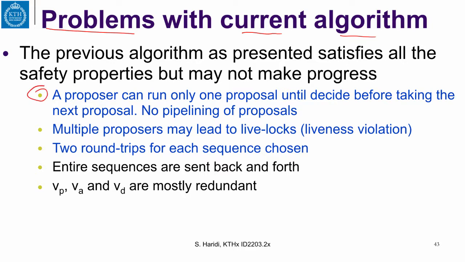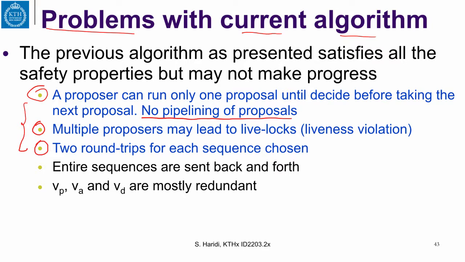A proposer can run only one proposal until decide before taking the next proposal. So it means we do not have pipelining of proposals. The second problem is that multiple proposers may lead to livelocks. For example, having multiple proposers simultaneously, they will run over each other. And as we have seen, 2 round trips will be needed for each sequence chosen. These 3 problems will be solved by electing a leader.